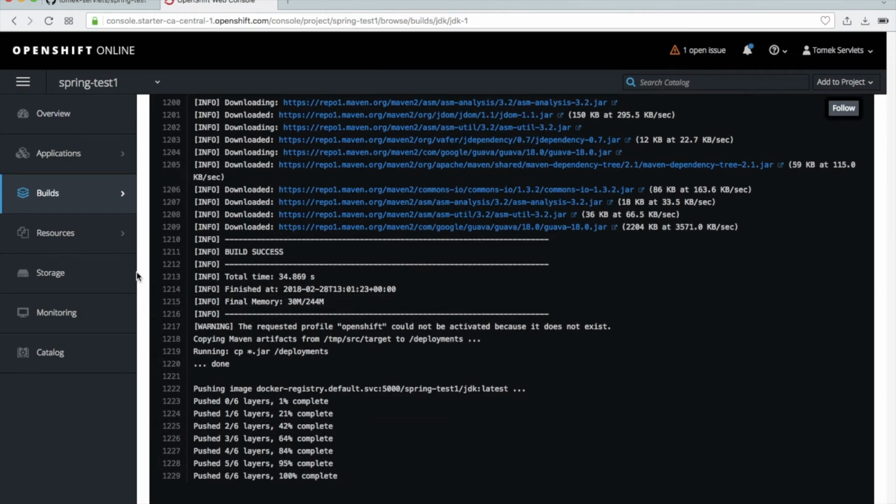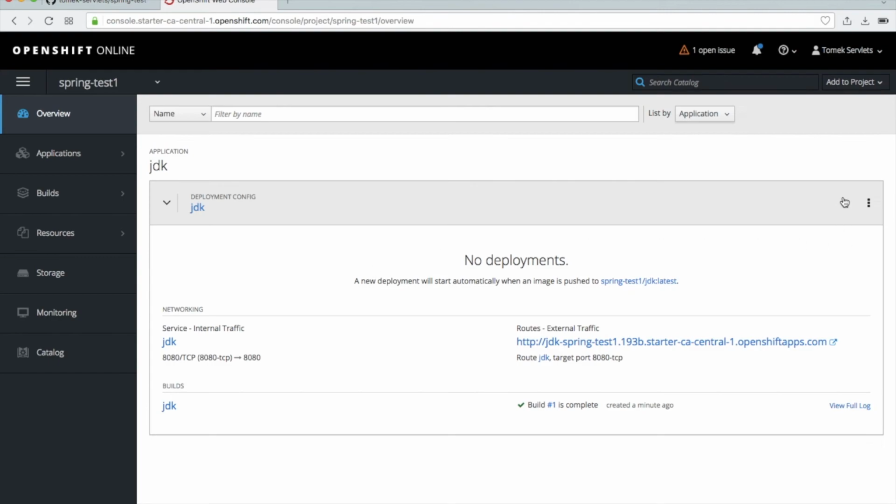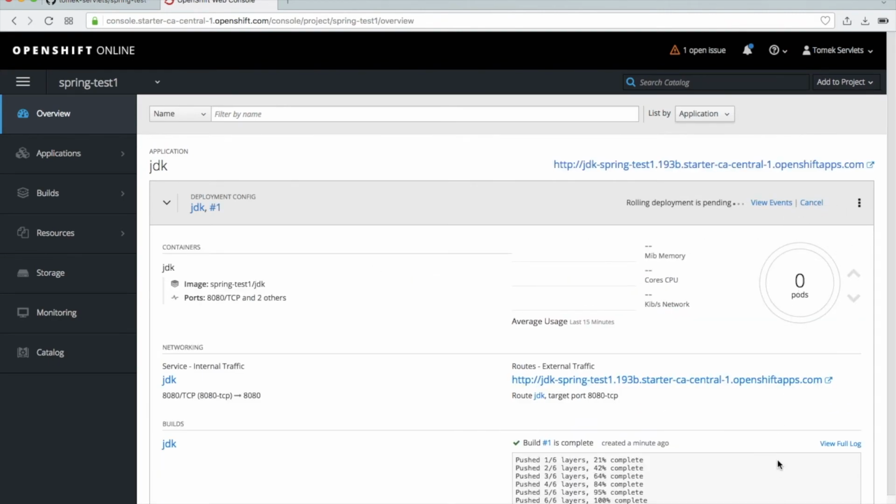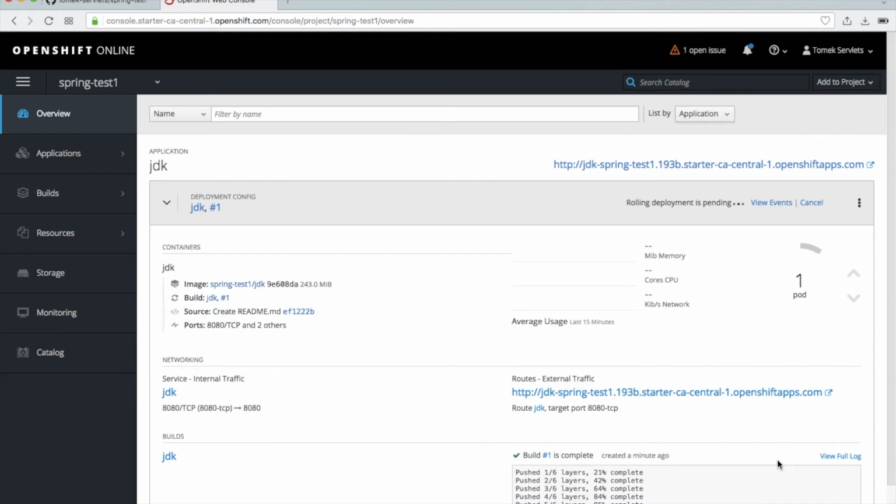We wait. Okay, 100%. Go to overview. Of course, we need to start our pod. Let's wait a second. What I have observed, it is much faster than using the built-in Tomcat or built-in JBoss.